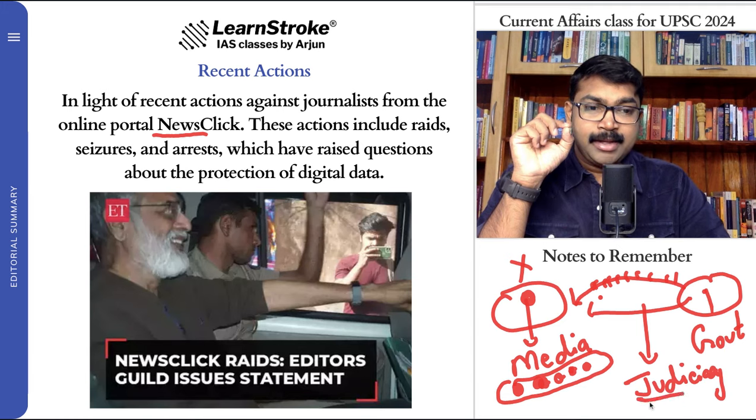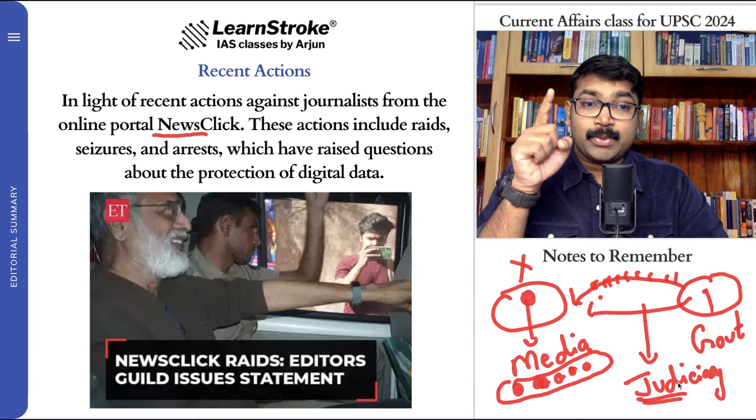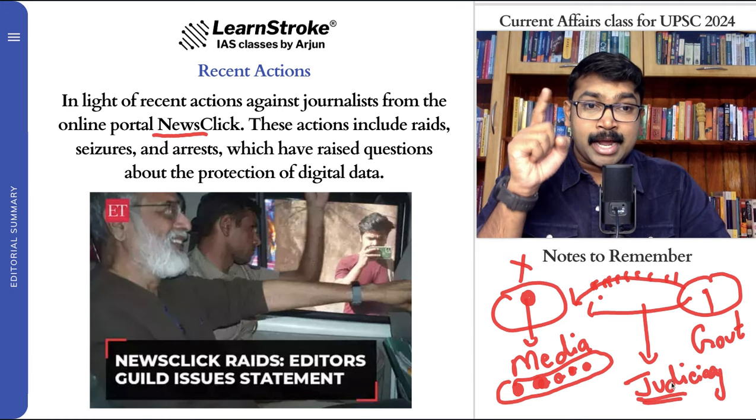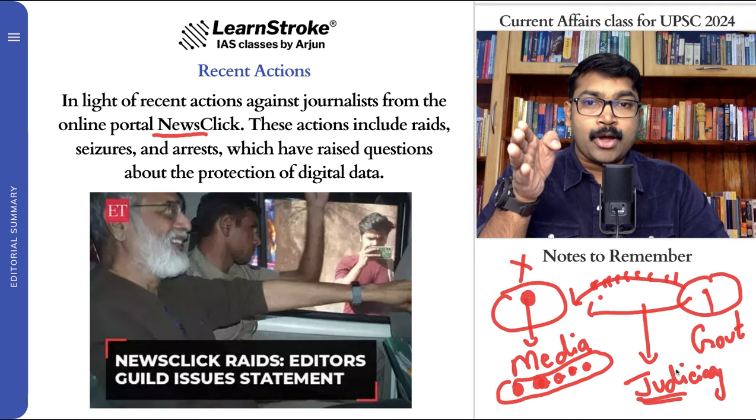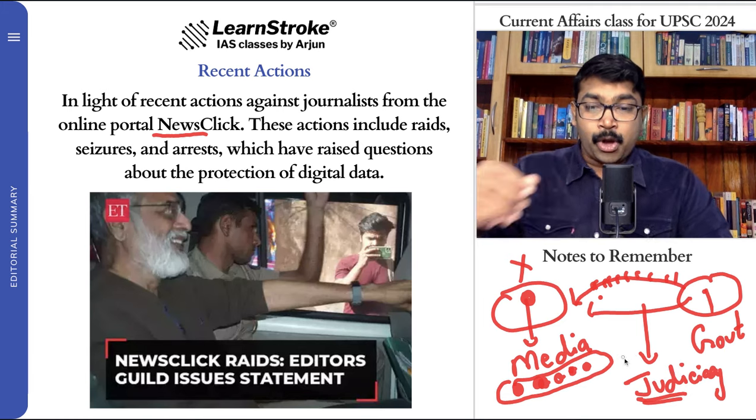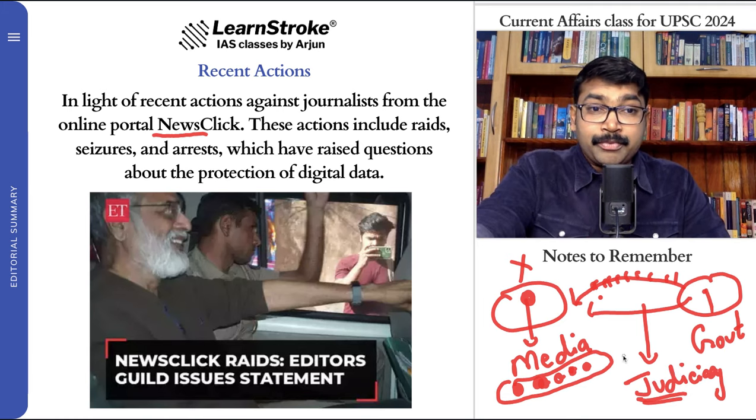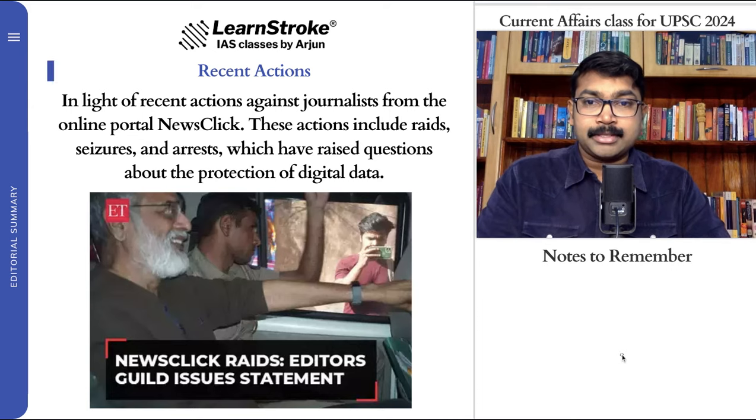So judiciary, whenever, that is why Justice HR Khanna said, when you feel that there is a wrong happening, you should definitely say that there is a wrong. So this is in short the article which is talking in the context of NewsClick. So have an idea regarding this.